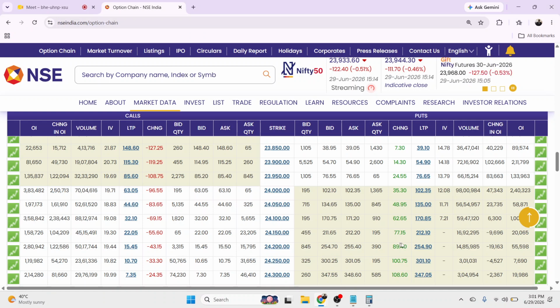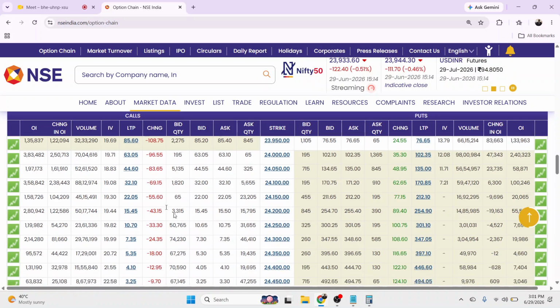If you assume that today is the expiry and the market is closing around 3:30, and the market closes at this level, and we purchased this particular strike price, that value will become 0. This is the time value, because the time has finished, and whatever level we were expecting the market to go up to, that cannot happen anymore. So the time value will become 0 and we will lose all this money.